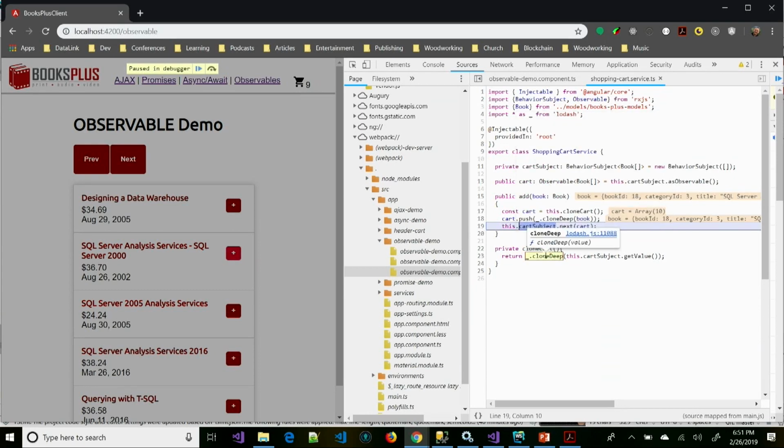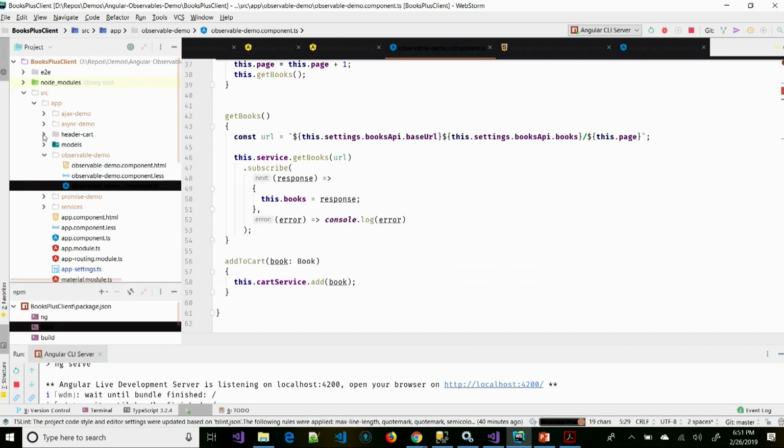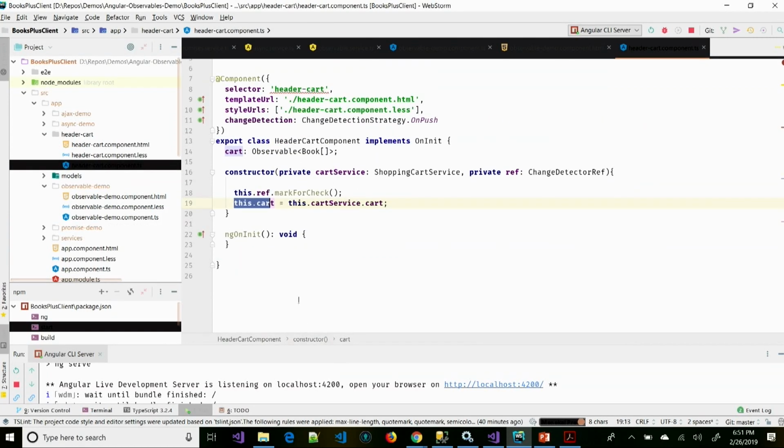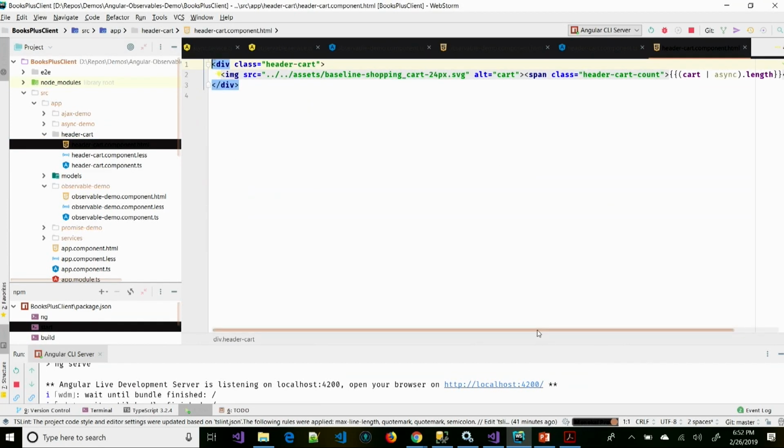I can't really, because of the way that I wrote this, there's no code that I can step into on the shopping cart view at the top. Let me show you why. Because I don't have an event that's pulling that back. All I'm doing is just subscribing to that cart service, so it's pulling inside of here, and in my cart up at the top, I'm just taking a look at the cart. Because it's an observable, I have to make it an async call. So I've got my cart, it's async, and I'm just calling .length on it. So there's not really a function that I can step into.